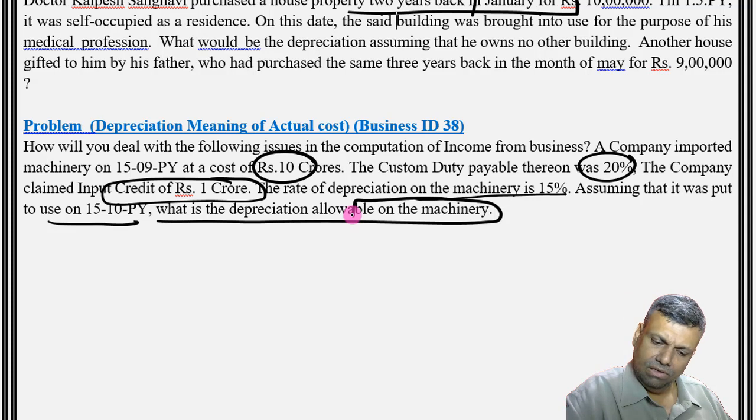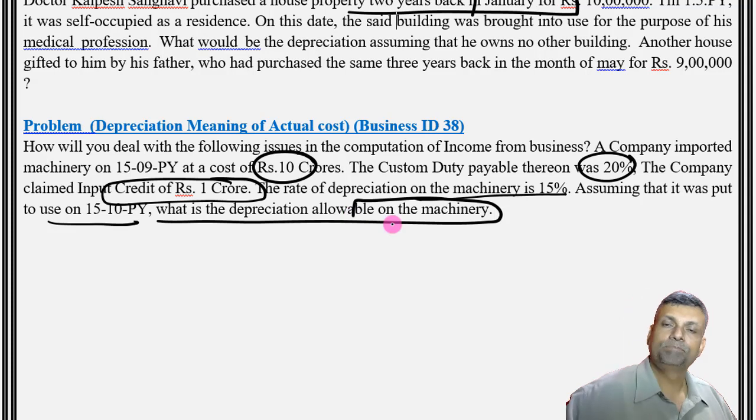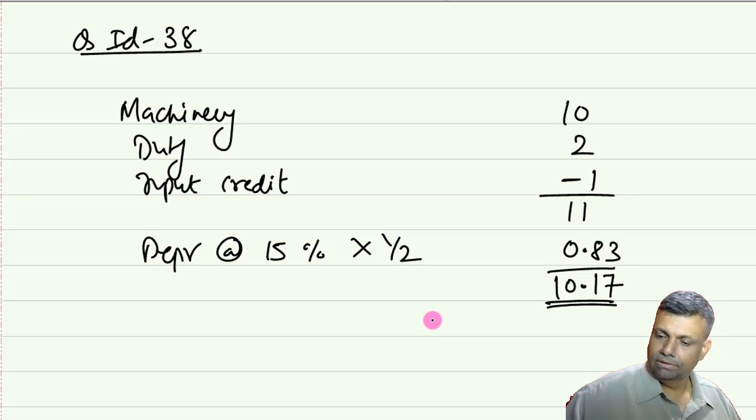But I think I'm just ignoring that particular point. Or if you want, you write a comment that however additional depreciation can also be claimed, depending on the conditions of the additional depreciation. If they are satisfied, you can go for the additional depreciation also. Nothing wrong. Okay. Check out my answer.